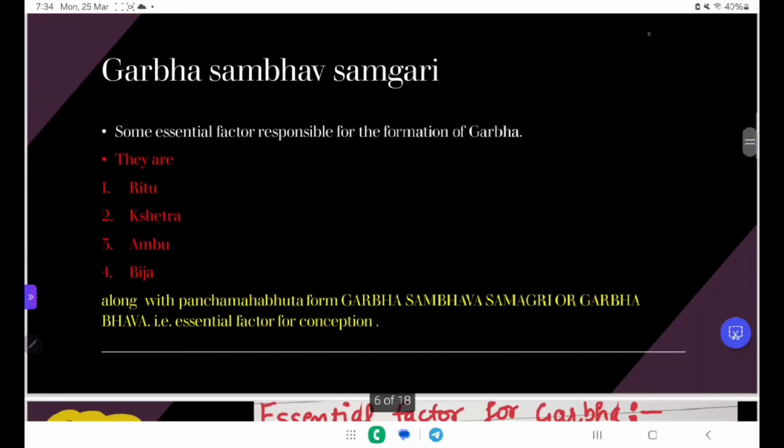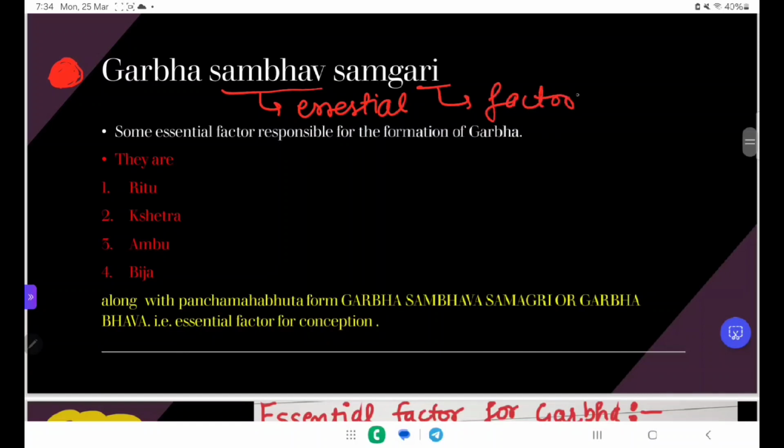Now our first topic we discuss is the Garbha Sambhava Samgri. Sambhava means that which is essential. Samgri means factors, and Garbha means conception.